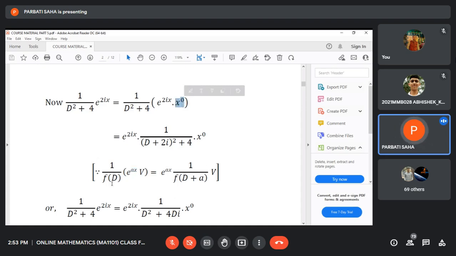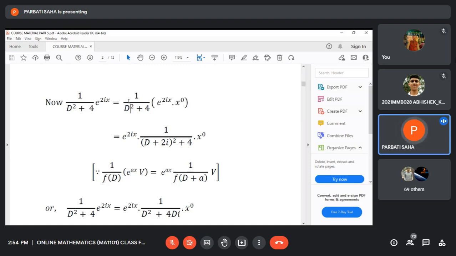Now we apply the rule 1 by f(D) e to the power ax into V, where the exponential function is taken outside the operator like this. E to the power 2ix is taken outside the operator, and D will be replaced by D plus a. Here a is 2i, so D will be replaced by D plus 2i.